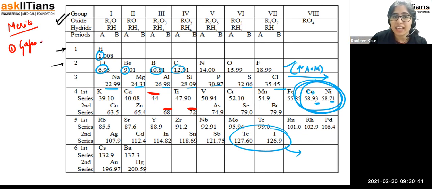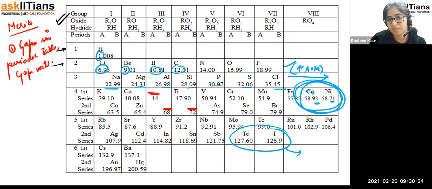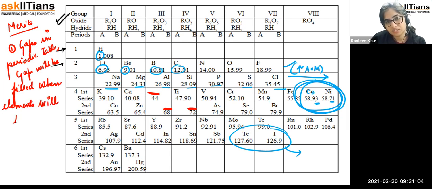So he left the gaps in the periodic table and said that the elements are not discovered right now, but when they are discovered, these gaps will be filled. Gaps will be filled when elements are discovered. Right? So I hope you get the idea.